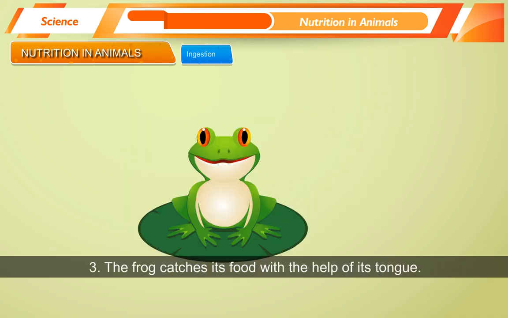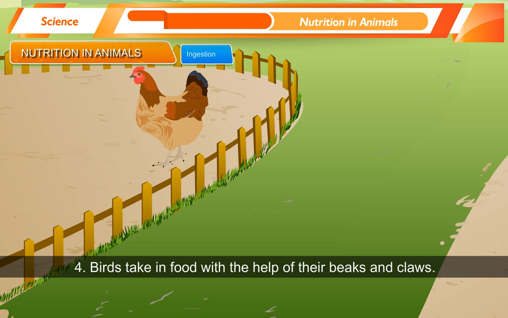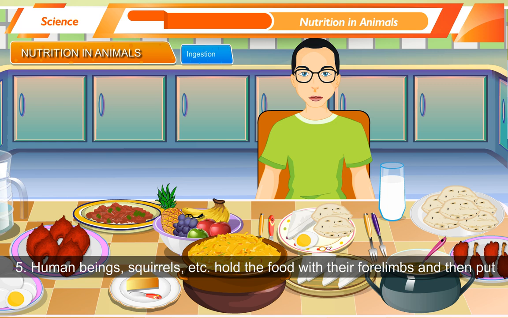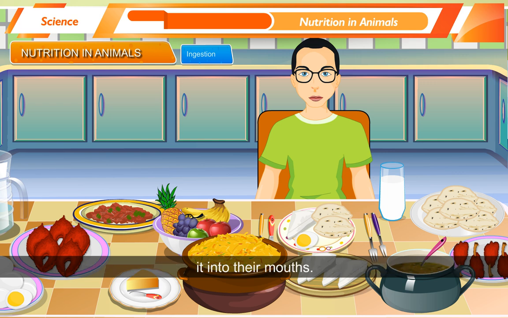3. The frog catches its food with the help of its tongue. 4. Birds take in food with the help of their beaks and claws. 5. Human beings, squirrels, etc. hold the food with their forelimbs and then put it into their mouths.